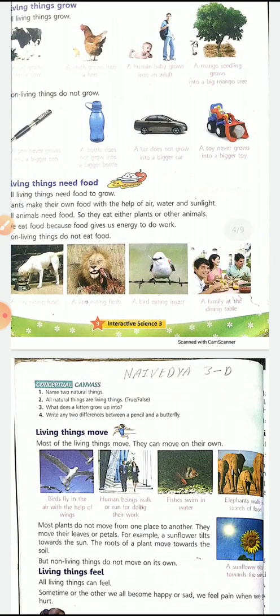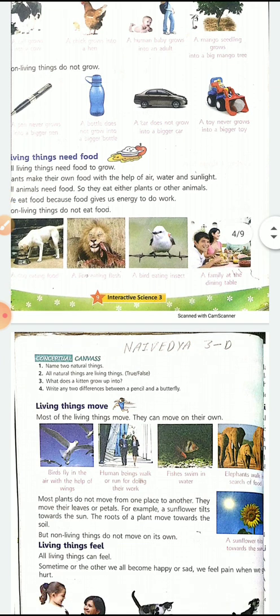Then living things move. We can move from one place to another. Most of the living things can move from one place to another. Most plants do not move from one place to another, but they move their leaves or petals. For example, a sunflower tilts, and the roots of the plants move towards the soil. But non-living things do not move on their own. Non-living things cannot move. Living things can move.